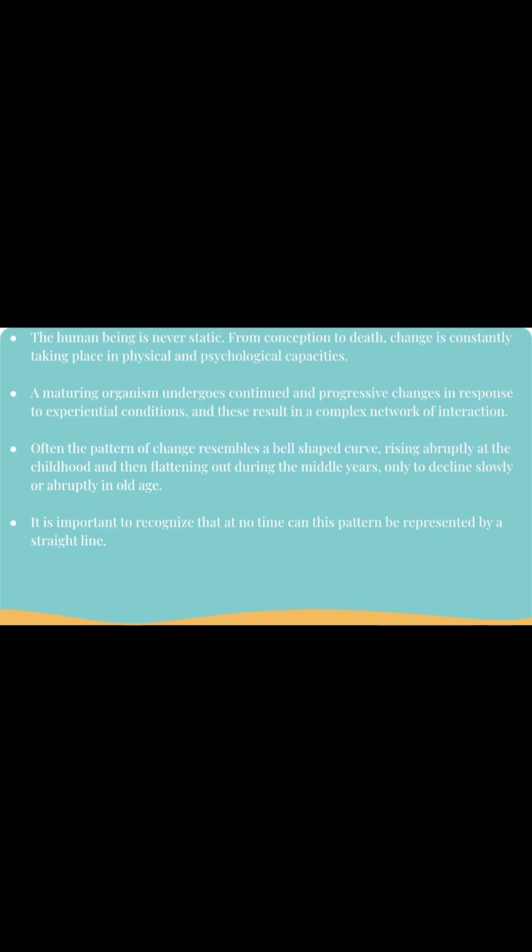The human being is never static. From conception to death, change is constantly taking place in physical as well as psychological capacities. A maturing organism undergoes continued and progressive changes in response to experiential conditions, resulting in a complex network of interaction. Often the pattern of change resembles a bell-shaped curve, rising abruptly in childhood and then flattening out during the middle years, only to decline slowly or abruptly in old age. It is important to recognize that at no time can this pattern be represented by a straight line.